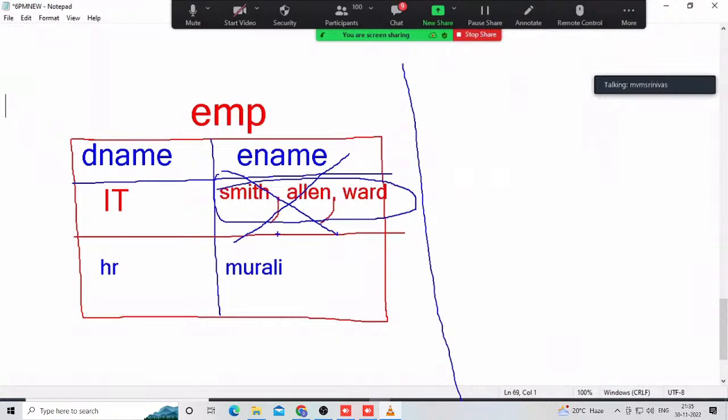Nobody tells the reasons. The reason is also there. Actually, this table is not a problem. Table creation also, here Smith, Allen, Ward working. But why is this not recommendable, when every cell has a single value? This table creation is not a problem. Another thing is a problem. What is that? Observe the screen, very important. EF Codd, he is a mathematician. He is the one who introduced a relational data model in 1970.